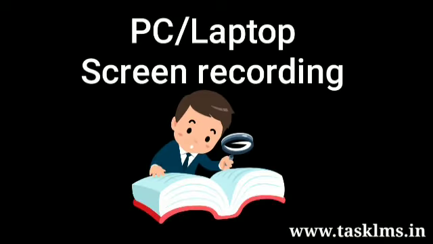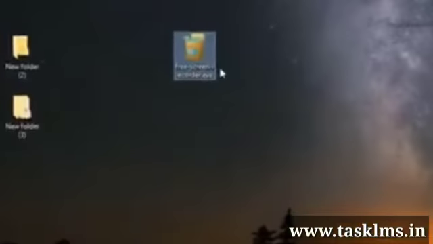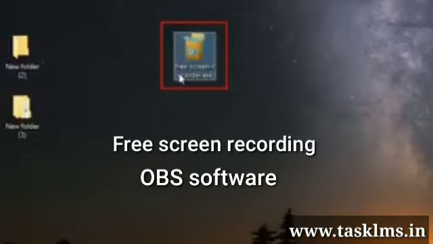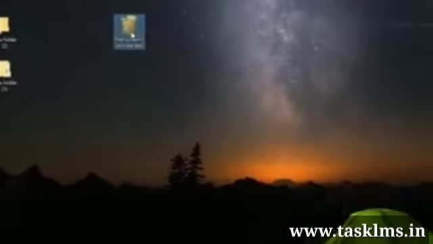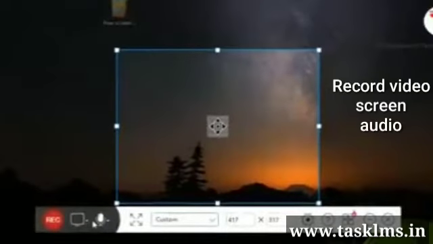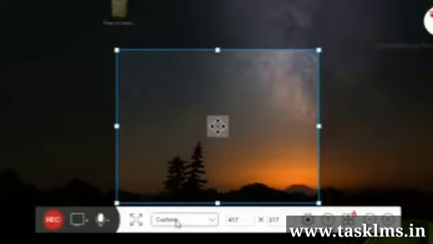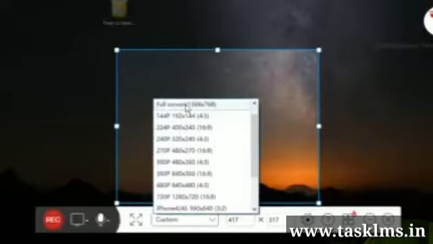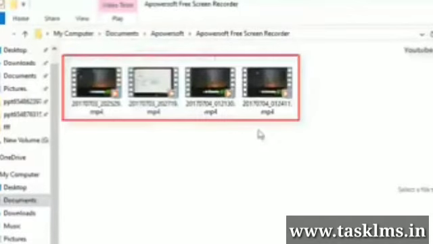Next is a PC or laptop screen recording using free software. I have given two software details here: one, free screen recording, or OBS software. Both work in the same way. You can see the screen and your voice can also be recorded in this. Select the screen that you want to show, the size, and you can also select the resolution that you want your video to be in. So you can select your video resolution, and this is the output.